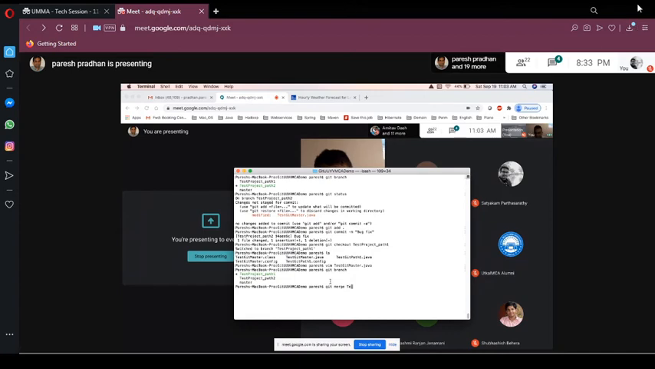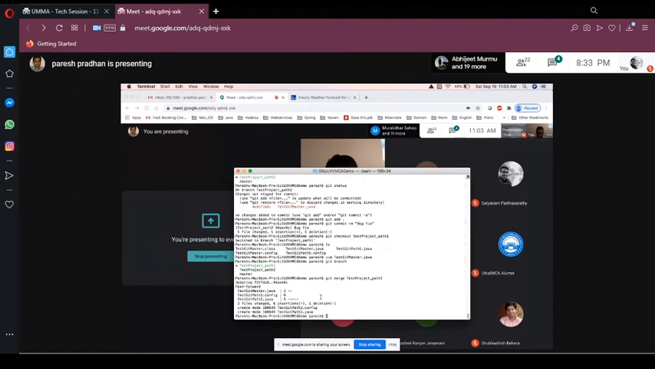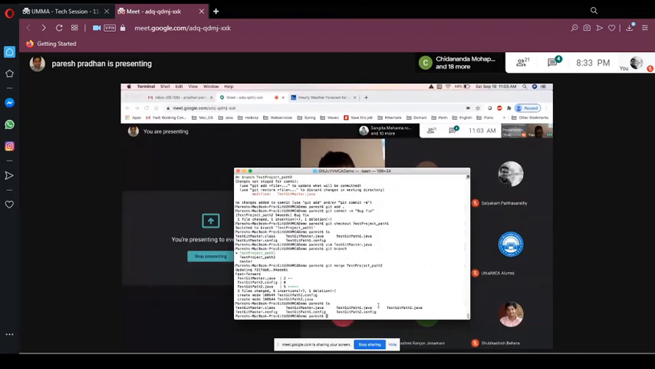Git merge test project underscore path 2. So all the path 2 code will merge into path 1. See, it merged. It will tell you which all files are modified, and all those things. Now let's do a search.